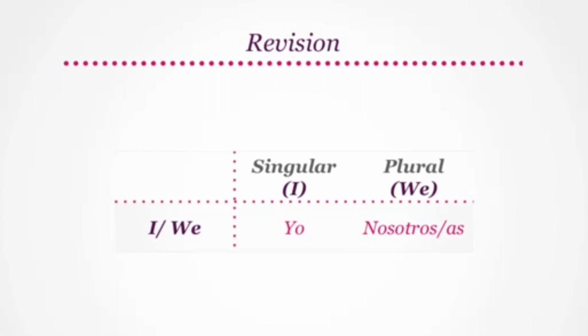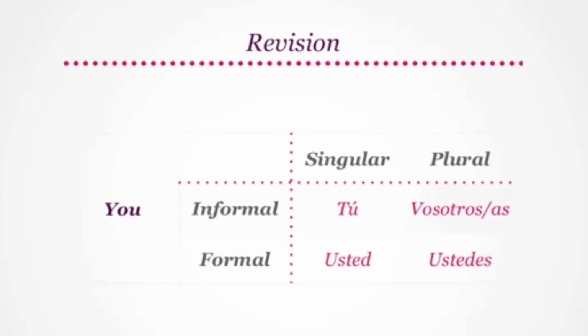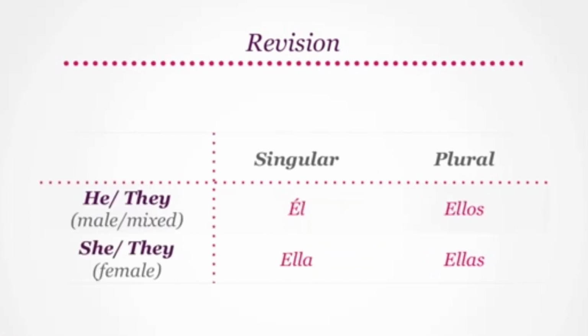Lesson again. I is translated to yo, and we is translated to nosotros or nosotras. Informally, you is tú for singular cases, and vosotros or vosotras for plural. Formally, you is translated to usted for singular cases, and ustedes for plural. He is translated to él, and they is translated to ellos for male gender. Similarly, she is translated to ella, and they is translated to ellas for female gender.